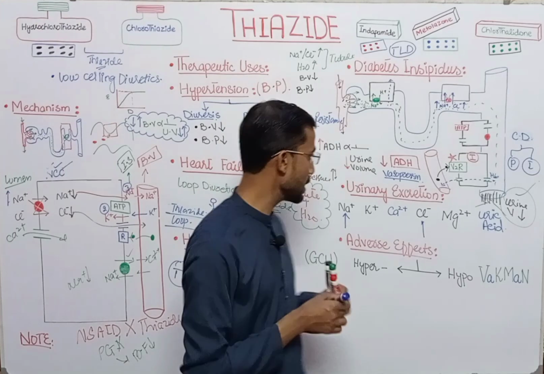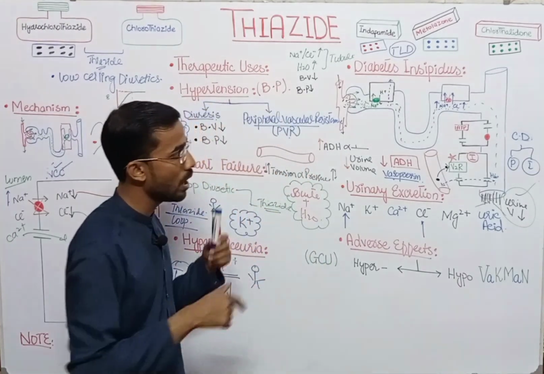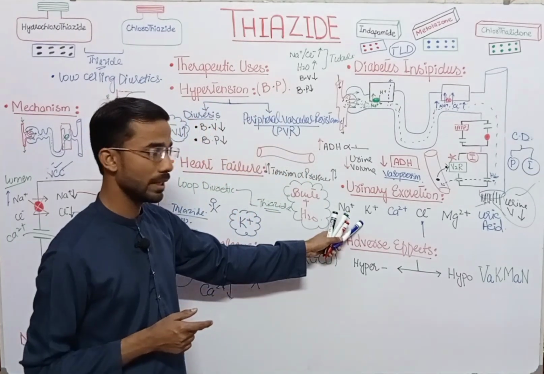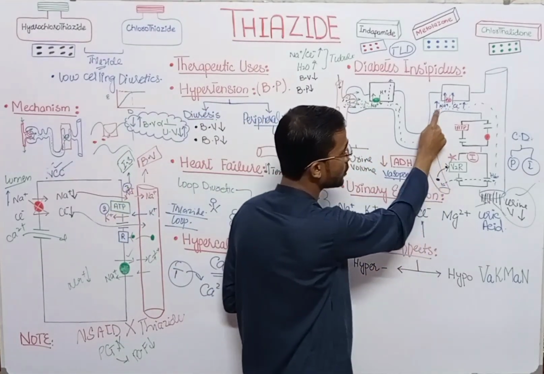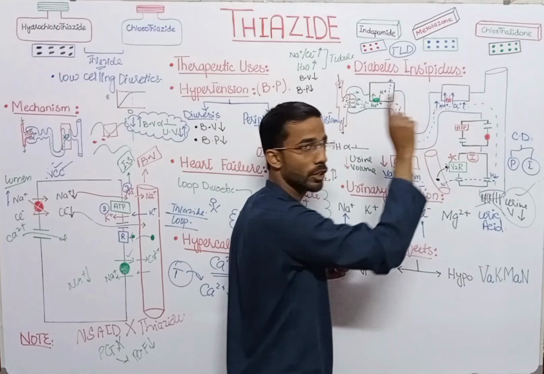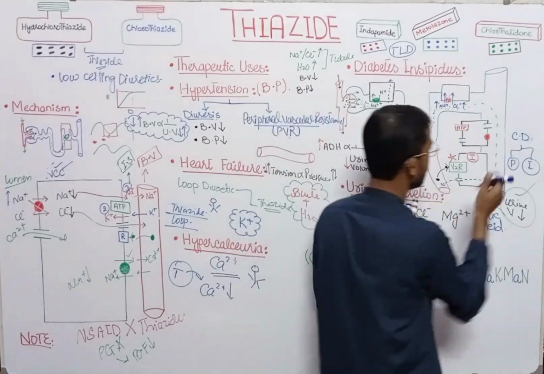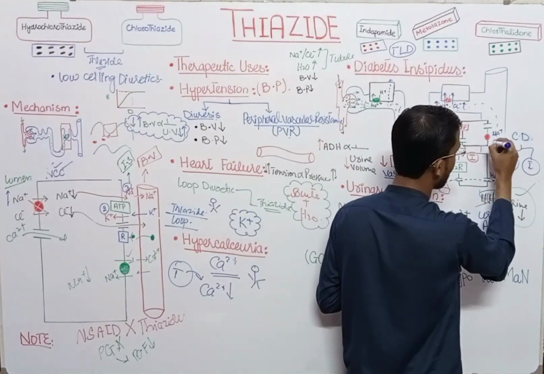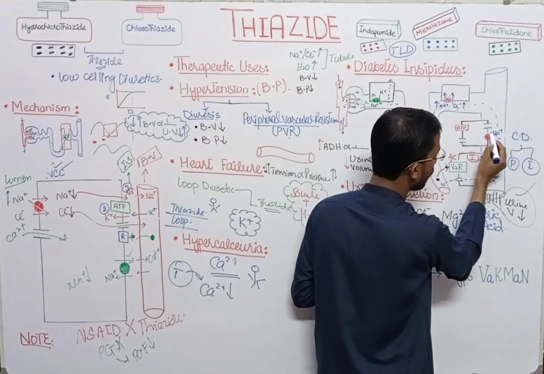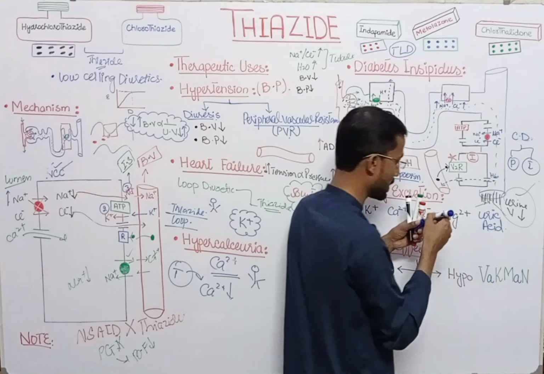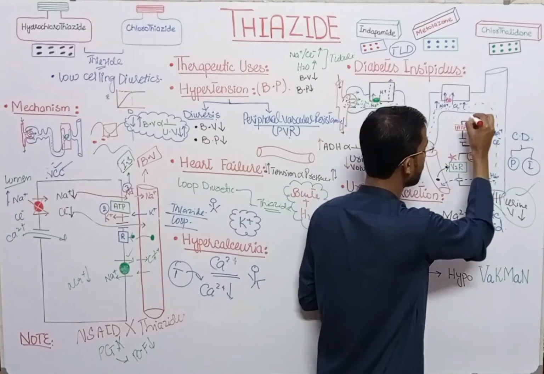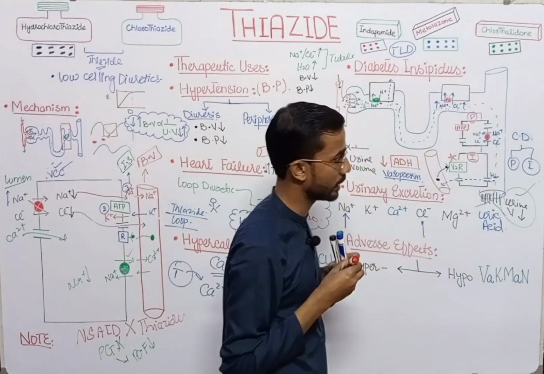This point is important: how does potassium increase in the urine? Sodium and chloride increase in the tubule. When they move to the collecting duct, sodium and chloride move inside the principal cells, which are present in the collecting duct.